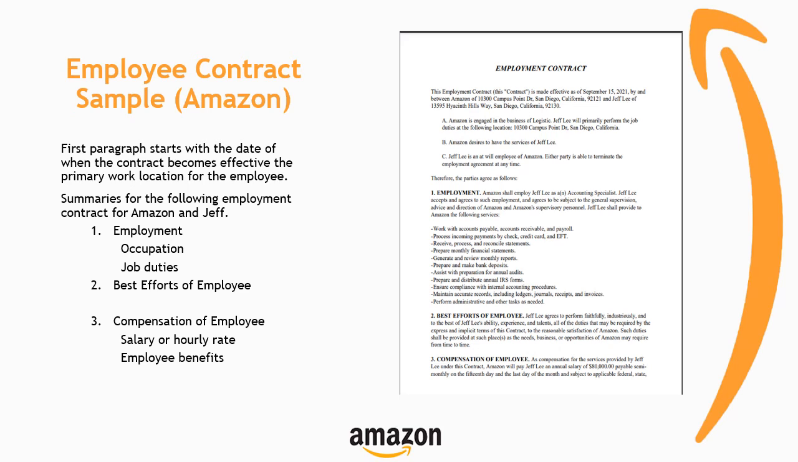Employment contract with Amazon. An employment contract begins with the date when the contract becomes effective and the primary work location for employees. The following paragraph summarizes the occupation of the employees and the job duties of the occupation.